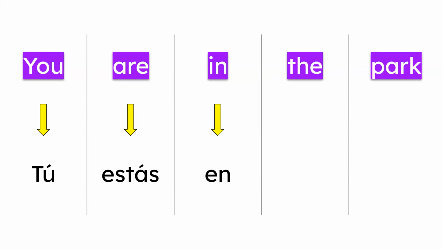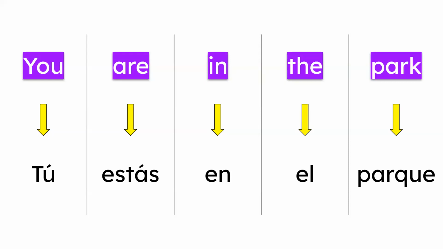Like la ciudad. But in this case, park is a masculine noun. So for masculine nouns, the goes to el. And park is parque. Tú estás en el parque. Not parkway.